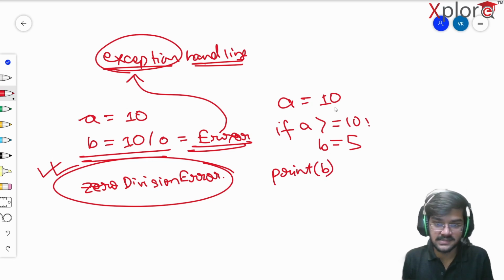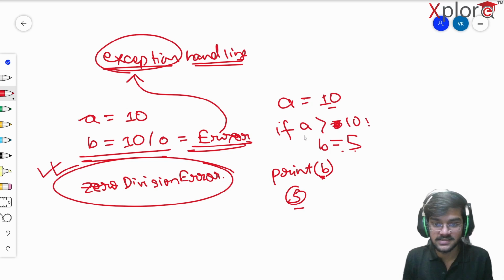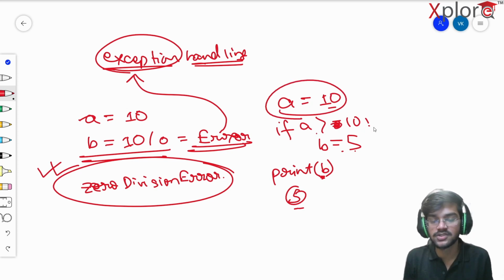So what will happen in this case is, okay, 10 is greater than or equal to 10, so b is equivalent to 5. So this is one of those answers. I will get 5, not an issue at all. But what if I write something like this? If a is greater than 10, in that case, a is 10 and 10 is not greater than 10, right? So this line won't execute.